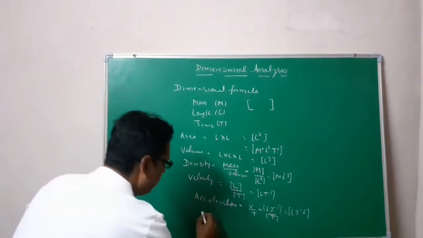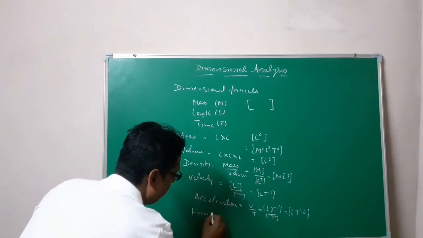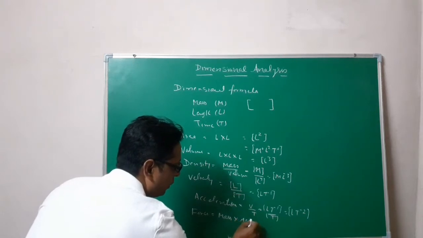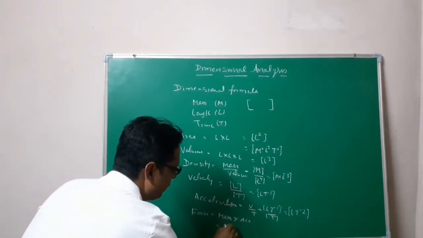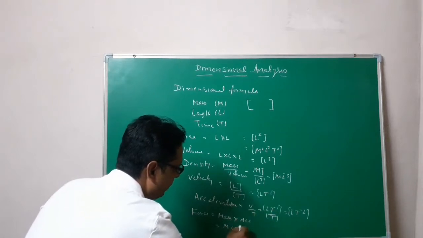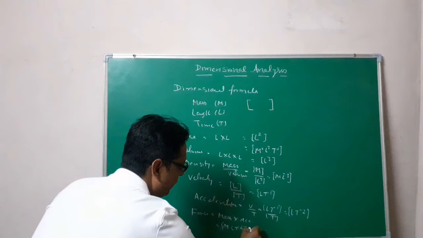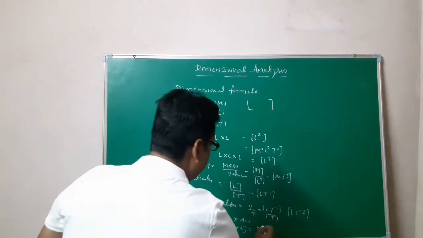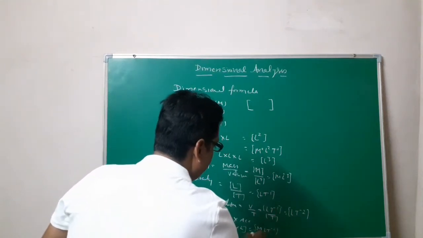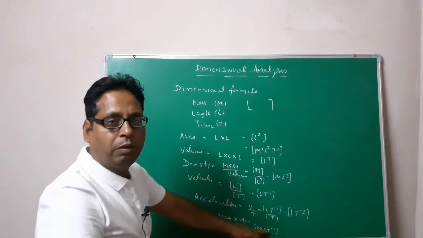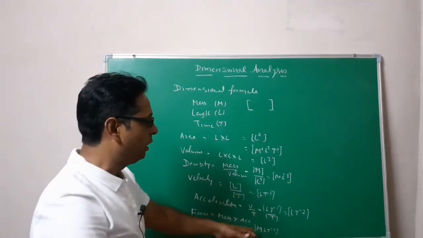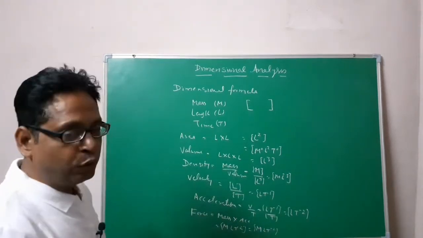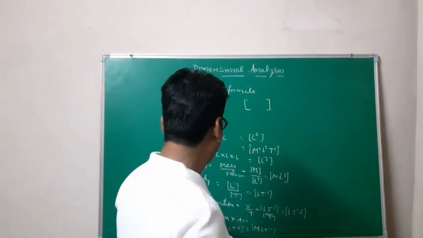So what is force? Force is equal to mass times acceleration. This is M, and acceleration I have just calculated as L T minus 2. So what you get is M L T minus 2. You can write M1 L1 also. If you are not writing it here, it is understood, meaning M1 L1 T minus 2. This is force. Now let us do work done.